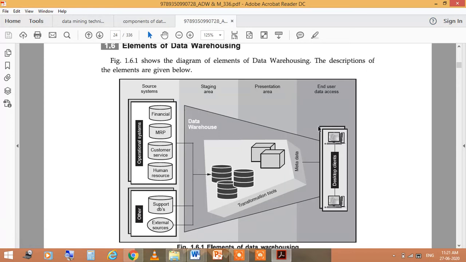This is a type of container. In this container there are transformational tools from where you can process the data, and there is metadata also. Metadata is data about data. So this is the area where your data is processed, right?